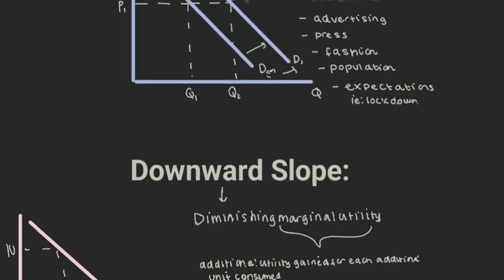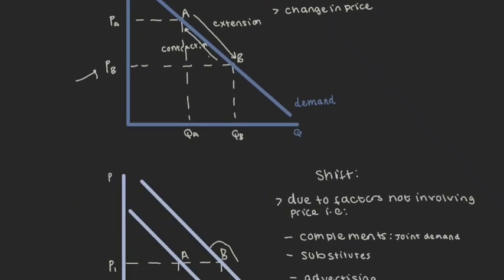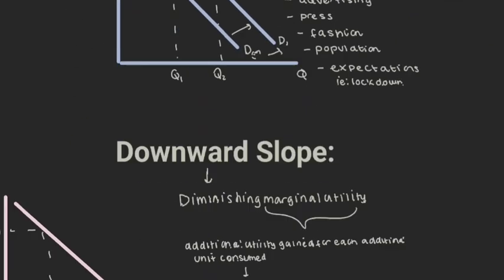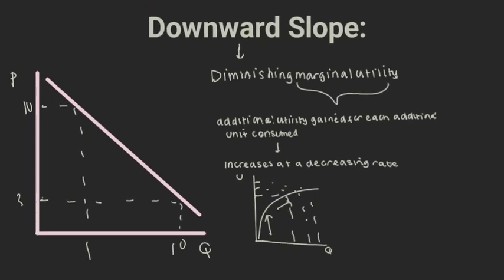And this is a basic concept of demand, so reasons for moving along, reasons for shifts in the demand curve, and kind of the rationale regarding why the demand curve slopes downwards.